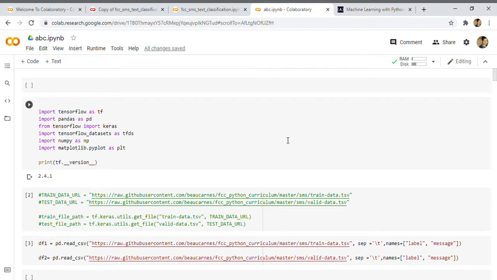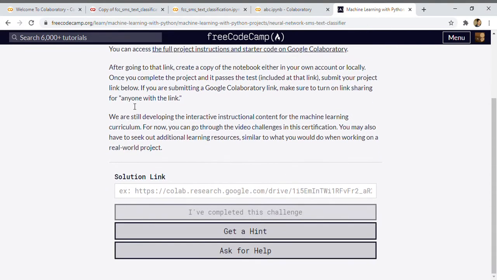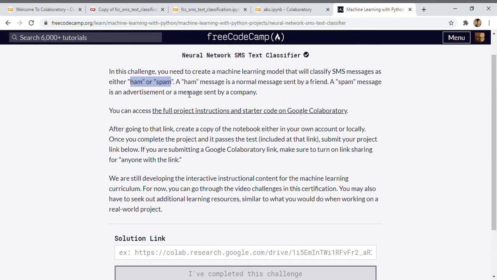Hello everybody, and today we are going to solve a challenge provided by freeCodeCamp for the neural networks SMS text classifier, where we have to classify the messages in the dataset provided by freeCodeCamp as either spam or not spam. So, ham messages or spam messages. This is what is written over there. And today we will be solving the same challenge on Google Colaboratory.